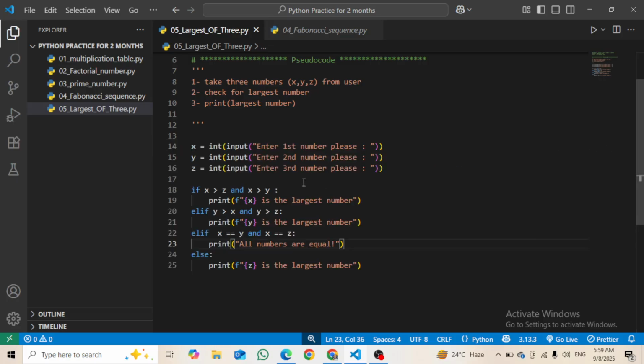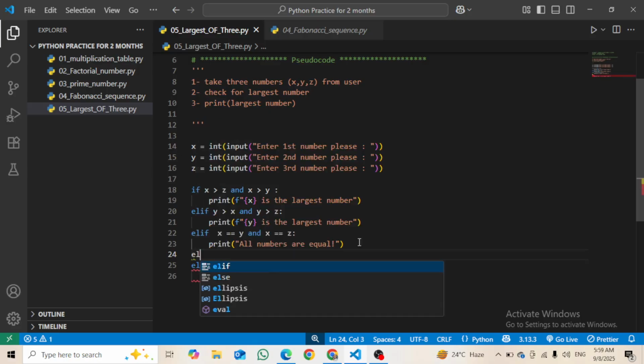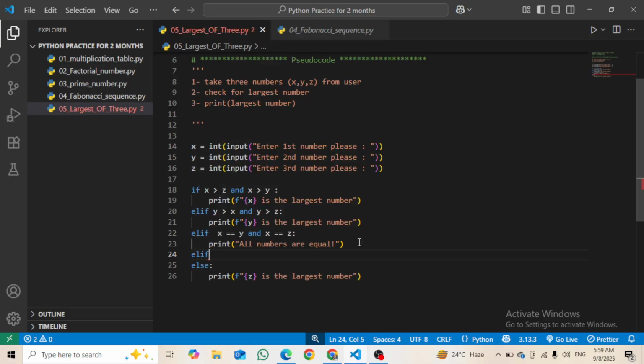Okay, now what we can do is, what if two numbers are greater than the other? Okay, so it should say that if two numbers are large, and let's add another elif statement, that elif x is greater than y, and z is also greater than y, right?